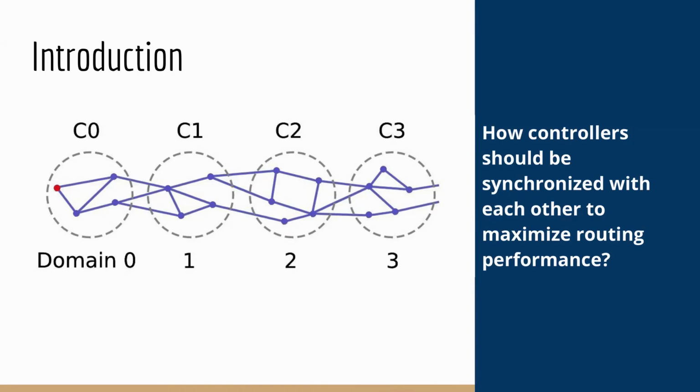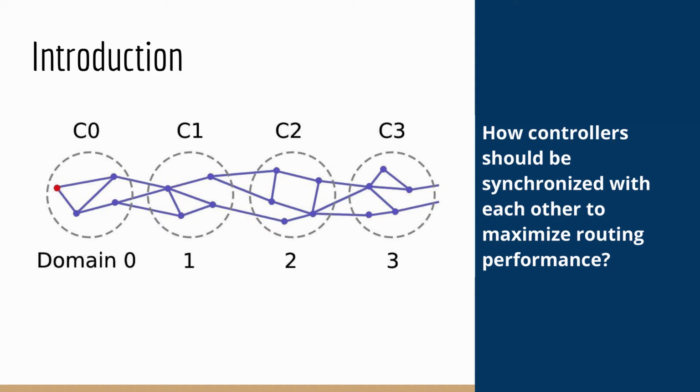An example of a task directly affected by controller synchronizations is routing. For instance, the controller C0, with its current view of the network from the last synchronization, builds routing paths that traverse the domains of other controllers, C1, C2, and C3. Due to the dynamicity of networks, the network view of controller C0 may not be synchronized with the current status of the network. Then, the path is built with an outdated network view.